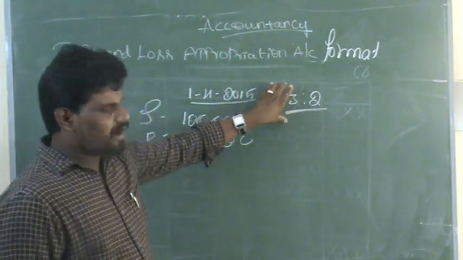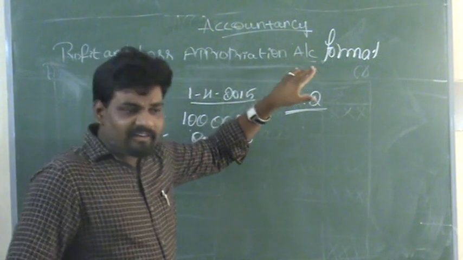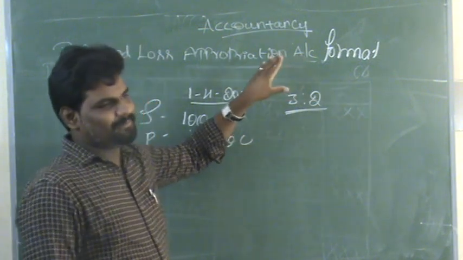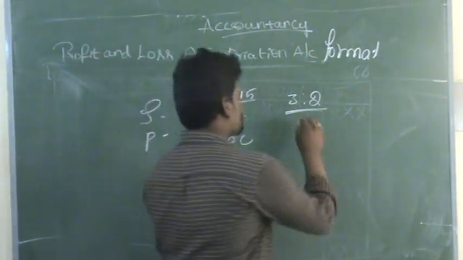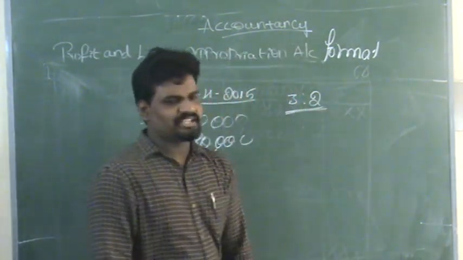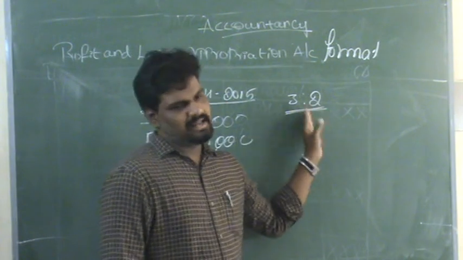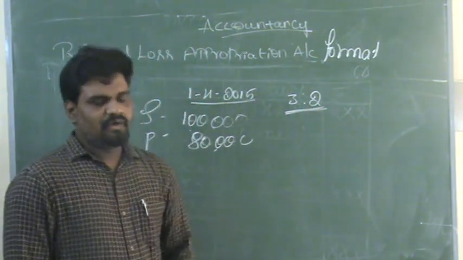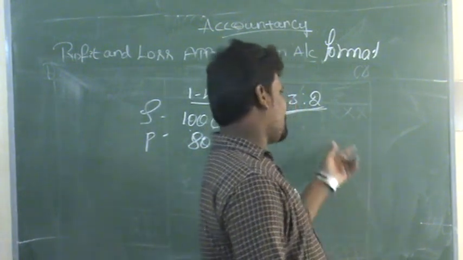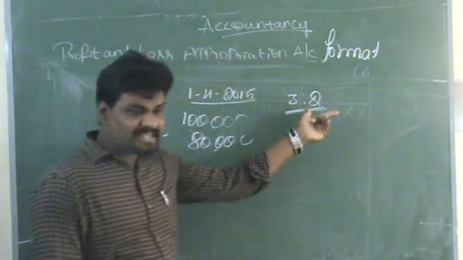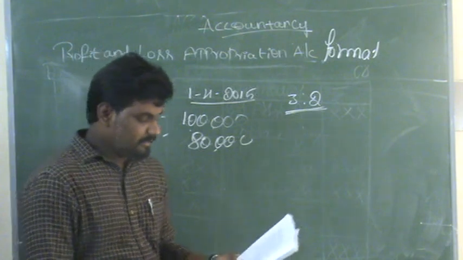In this business organization, whatever the profits in the business, they have agreed to share them in the ratio of 3:2. This is the profit and loss sharing ratio. Whatever the profits in the business, they can distribute according to these ratios only.